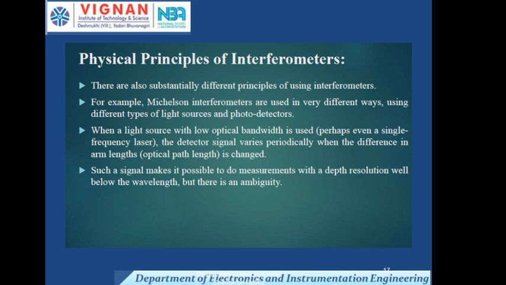There are different principles of using interferometers. For example, the Michelson interferometer can be used in different ways using different types of light source and photodetectors. When a light source with low optical bandwidth is used, the detector signal varies periodically when the difference in arm lengths is changed. Such a signal makes it possible to do measurement with a depth resolution well below the wavelength, but there is an ambiguity.